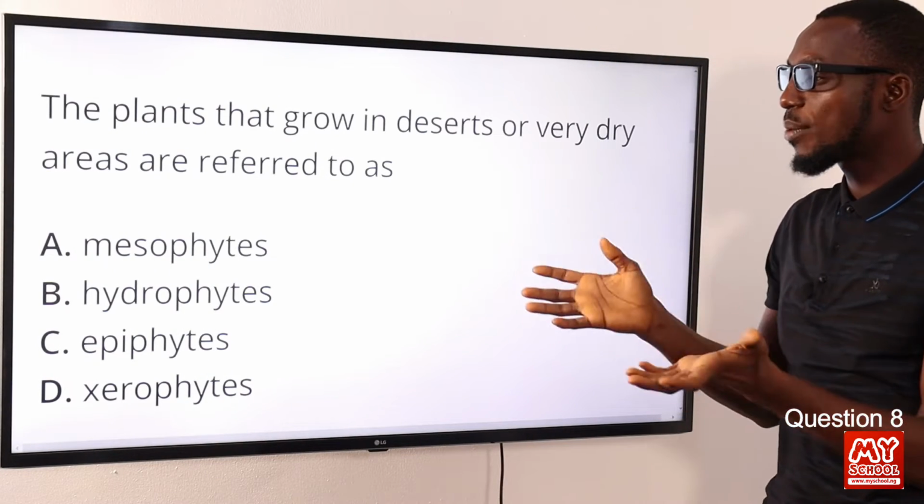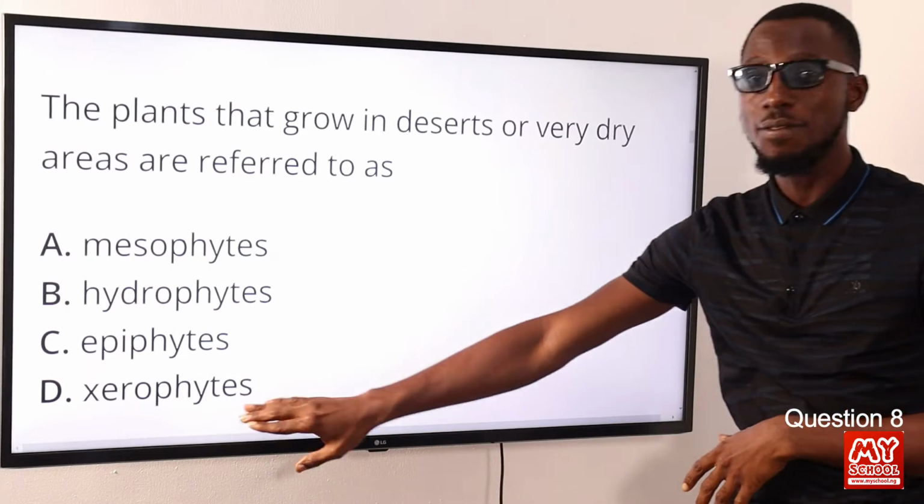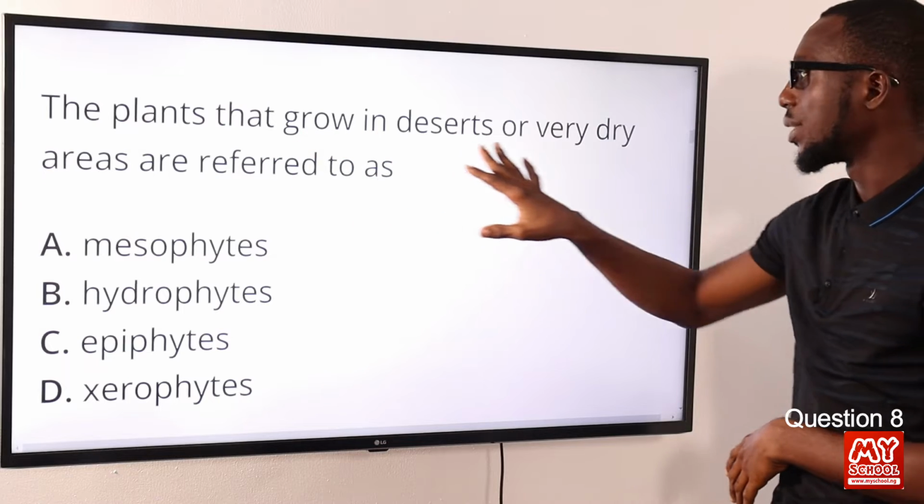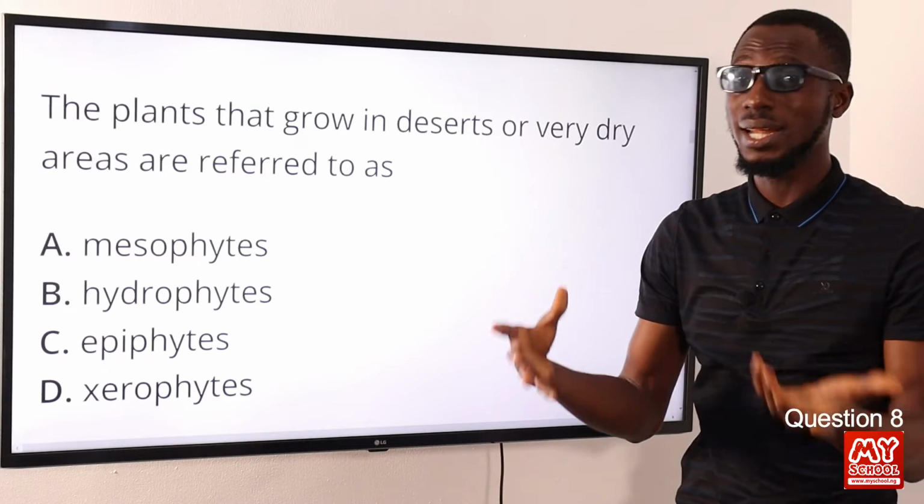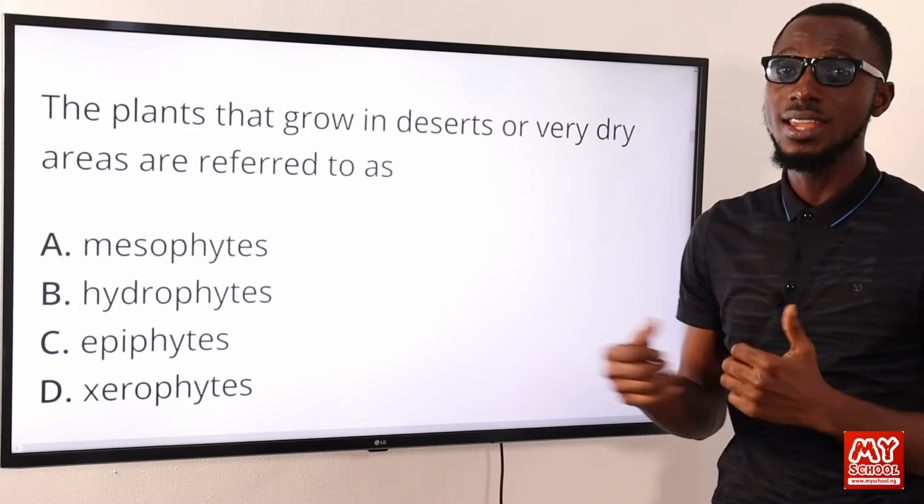Okay, so the answer we are looking for is option D for xerophytes. Xerophytes are plants that grow in desert or very dry areas, even like desert is mentioned. So option D is the correct option.